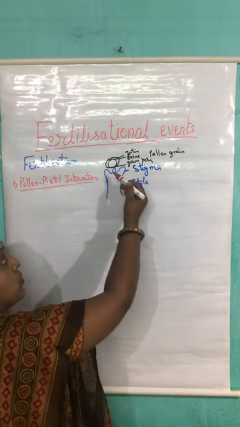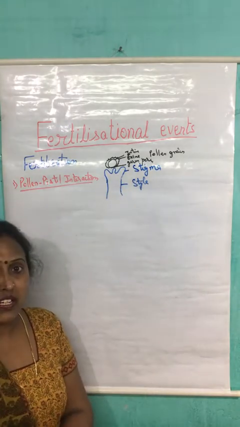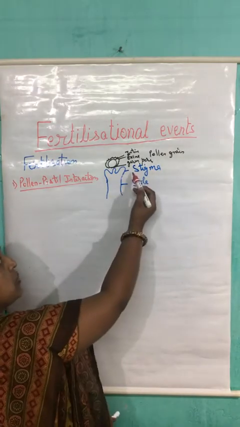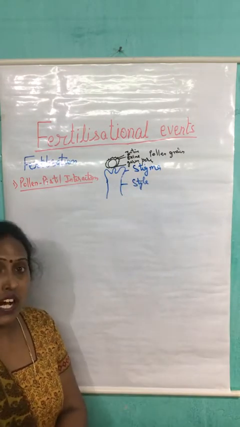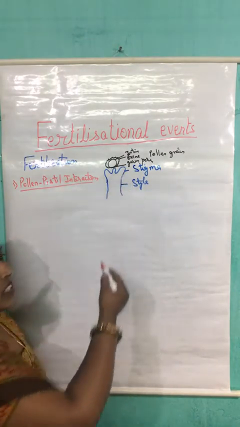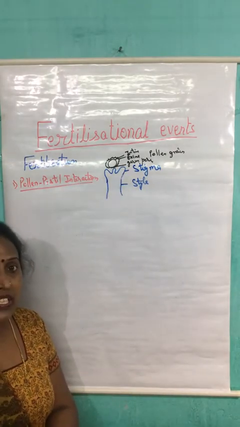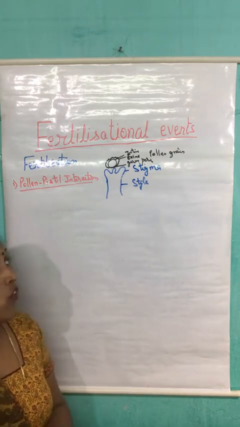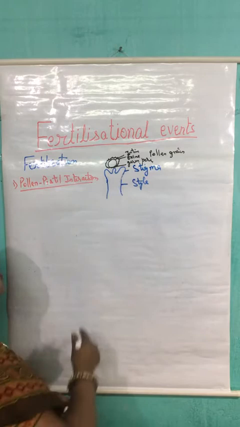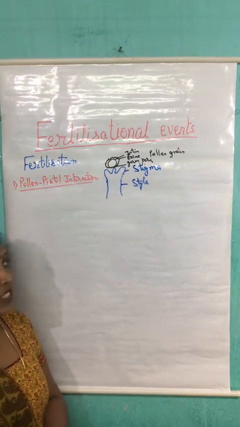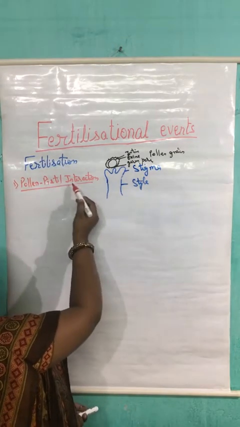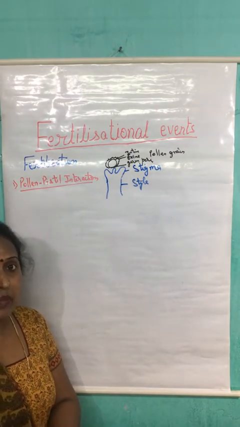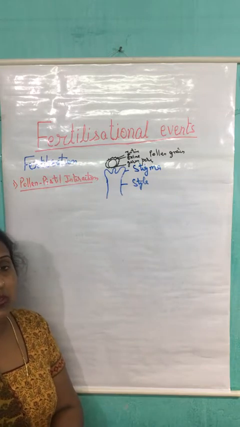So, to recognize it, if the pollen is of the same species, then this stigma will accept it. Otherwise, if the pollen grain is of some other flower of different species, then this stigma is going to reject it. For this, the interaction between the pollen grain and the stigma is known as the pollen pistil interaction. Actually, there is a type of chemical interaction by which they are going to recognize themselves.